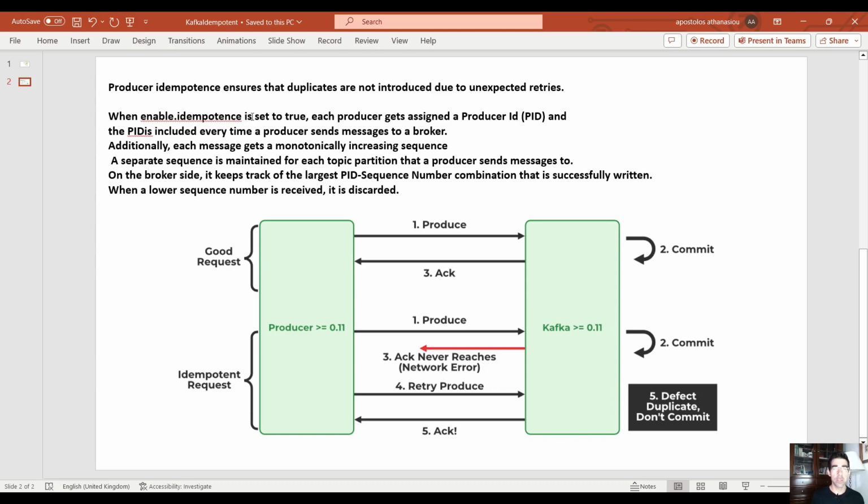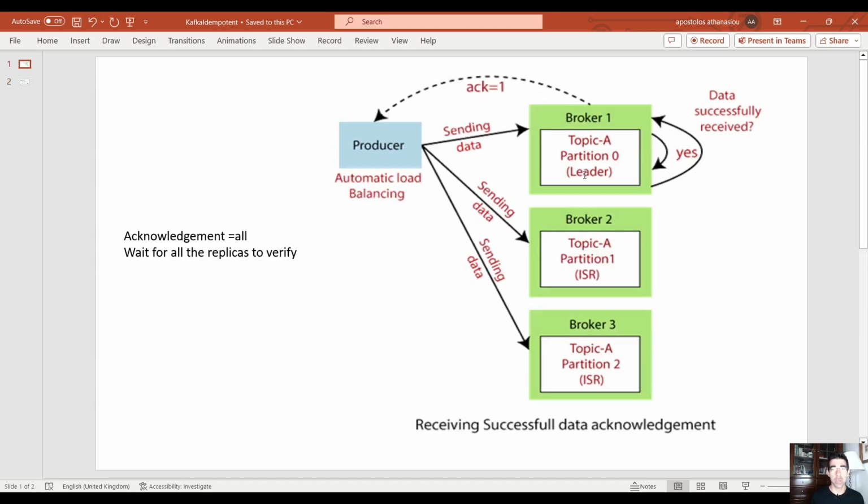Now, bear in mind, this is only on Confluent Kafka and not in Python Kafka. The only thing we can do in Python Kafka is to set acknowledgements to all, right? And this is what we are going to do in our demo.